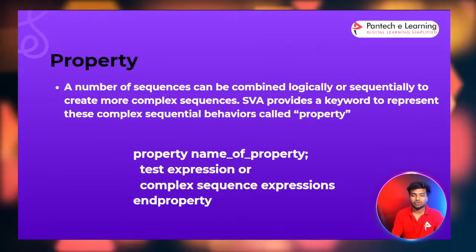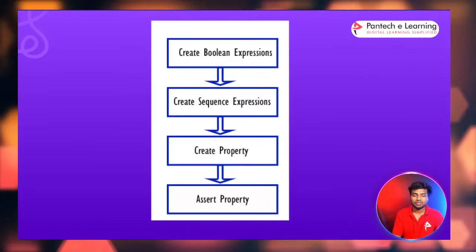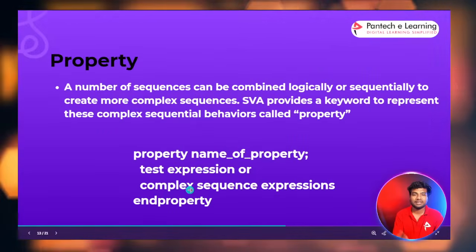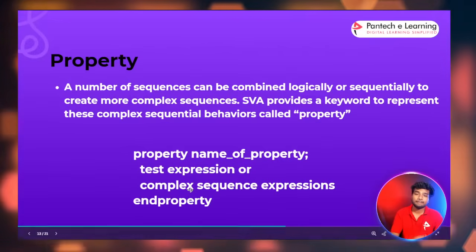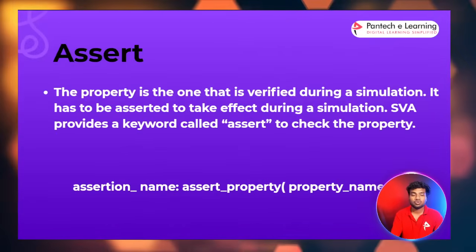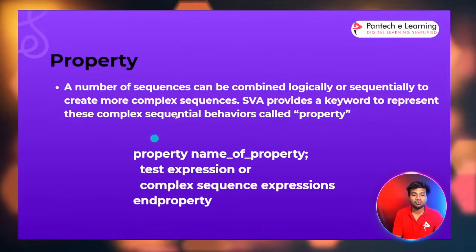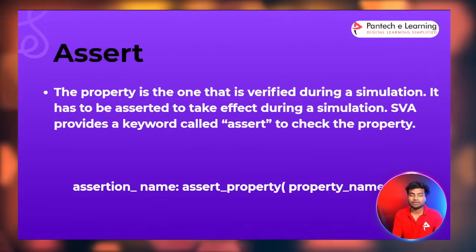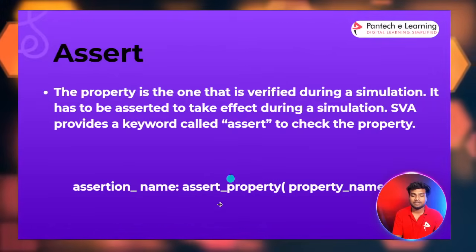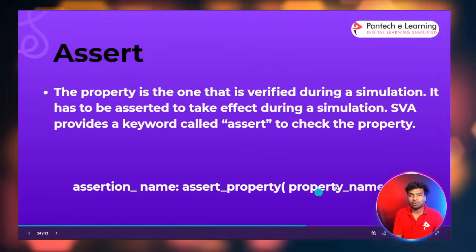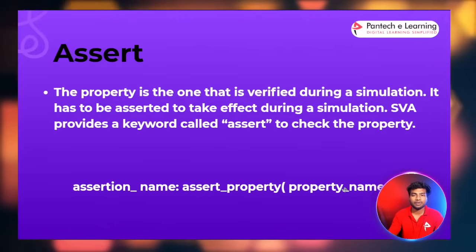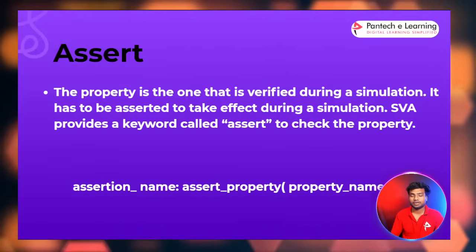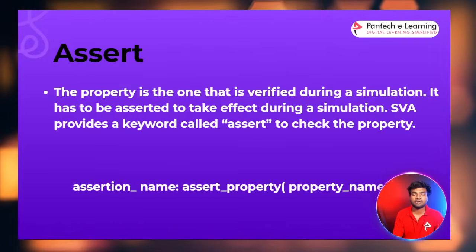Okay, so the main thing is inside the sequence we are writing logic and expressions. Inside the property we can call the sequences, and also we can write expressions. If you want to execute this property in your simulation, you have to use the assert keyword, assert property, then write the property name. If you write that property name, it will assert the property and execute it in the simulation time. This is the basic information about concurrent assertion.